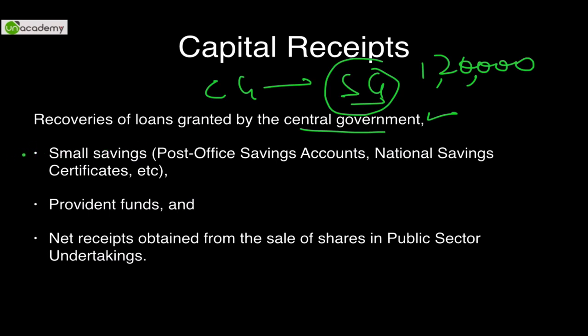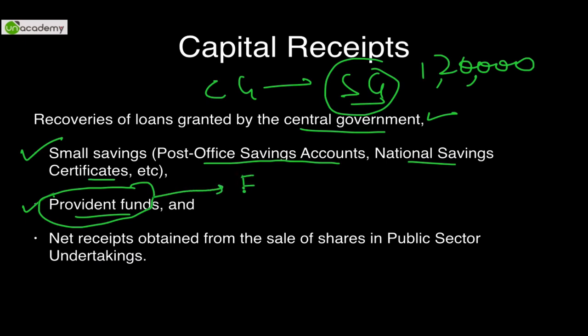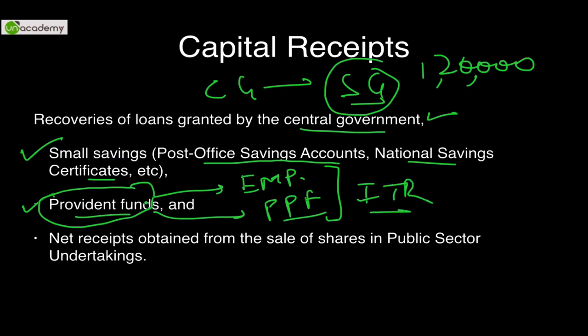Other capital receipts are small savings, post office savings accounts, national savings certificates. All these are considered to be government borrowings. Second is provident fund, what we deposit with the government. Either our employer deposits, which is called the employer's provident fund, or what we deposit ourselves, the public provident fund. This we'll discuss in the Indian taxation regime. Nevertheless, provident fund results in capital receipts.